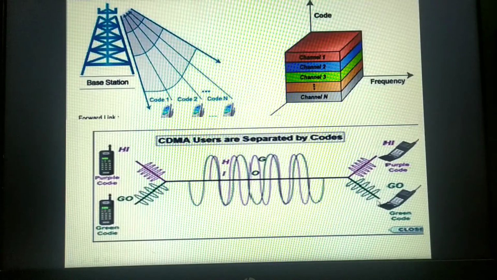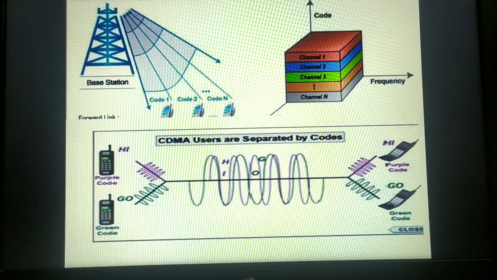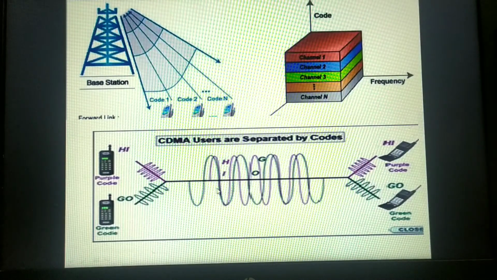At the receiving end, what happens? Again the demultiplexing will take place, decoding will take place. Why do we have to encode and decode? Because of security reasons. We have already studied it when I was discussing the modem. In order to provide security so that others shouldn't know what exact message is being exchanged between the two users, encoding is required. At the receiving end, the message will get decoded with the help of the unique code.